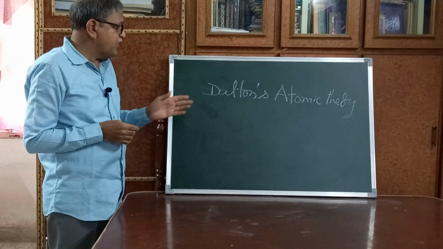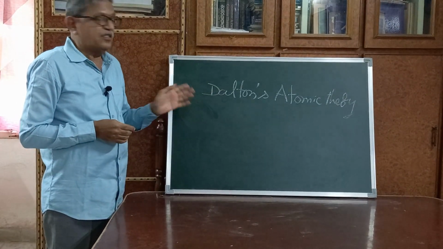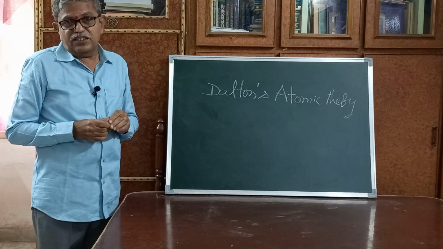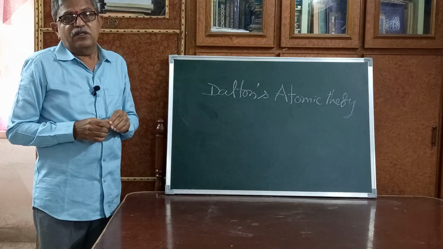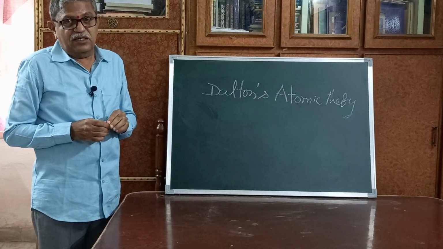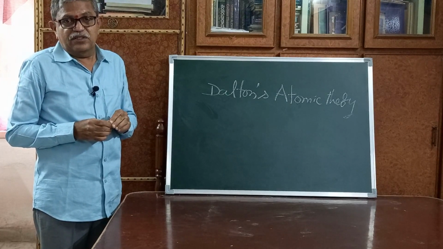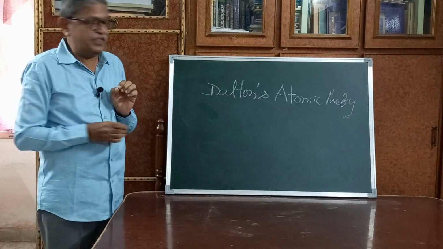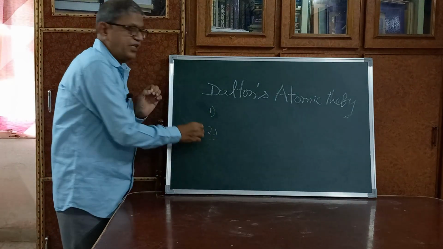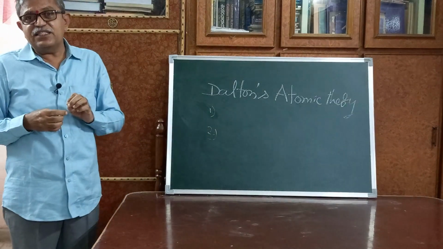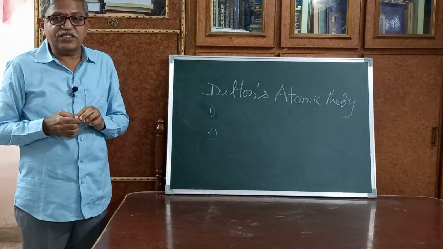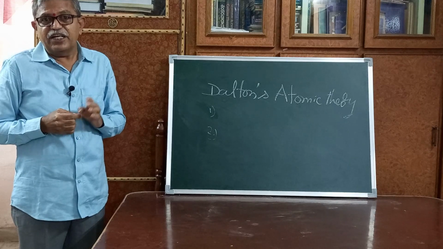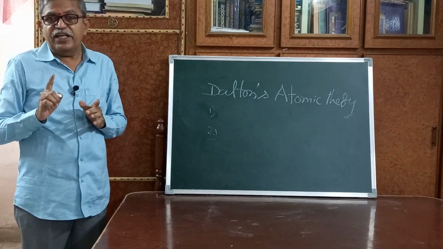Based on this, John Dalton proposed Dalton's atomic theory. The postulates are as follows. First, matter consists of indivisible particles called atoms. These are very tiny particles. Second, matter is neither created nor destroyed in a chemical reaction. That means a chemical reaction is the rearrangement of atoms.